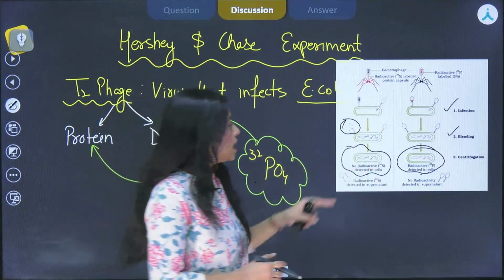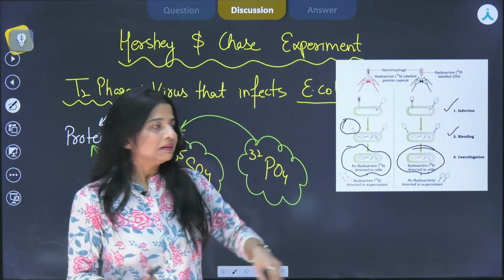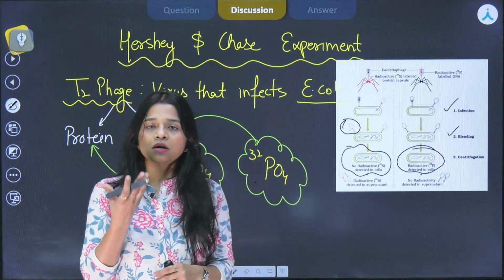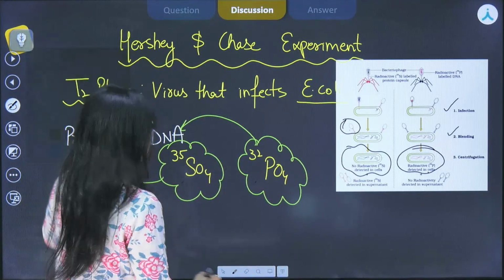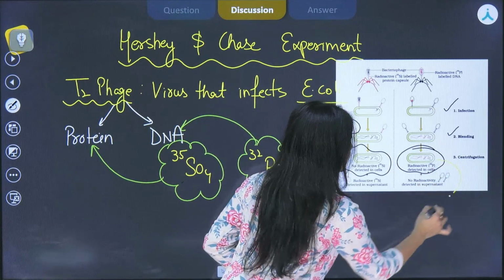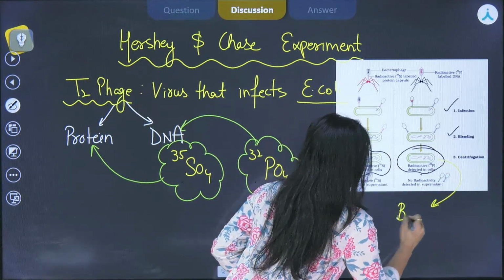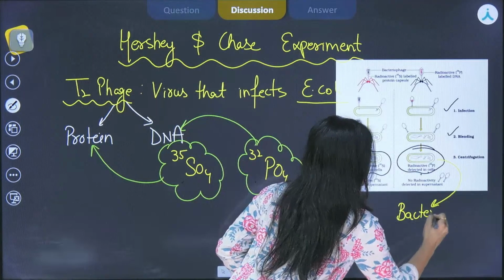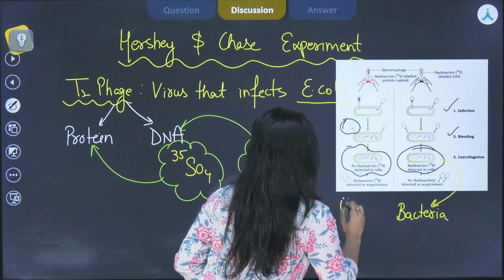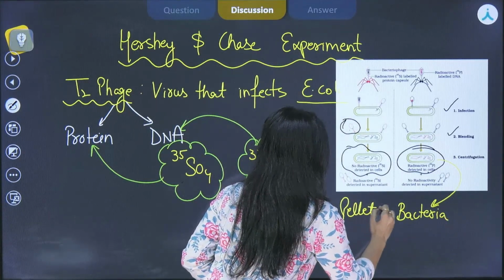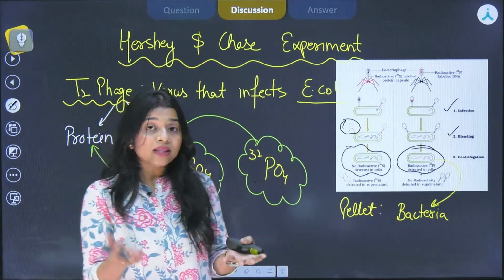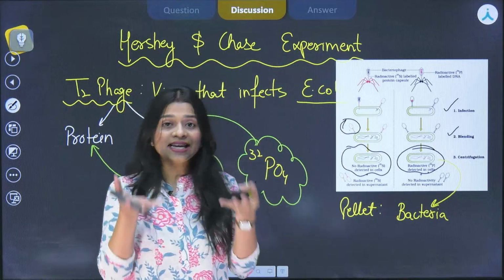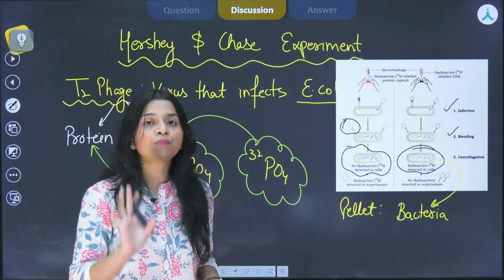Now they also saw that the bacteria settled down and formed the pellet part. Pellet region means the one that is settling down, and the one that is above, light in weight, forms the supernatant.